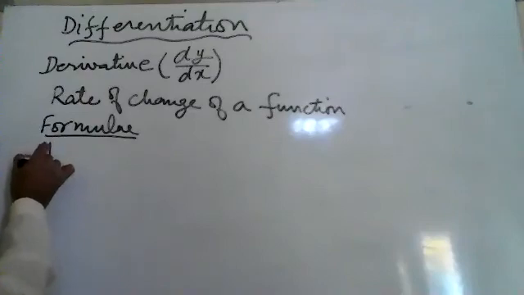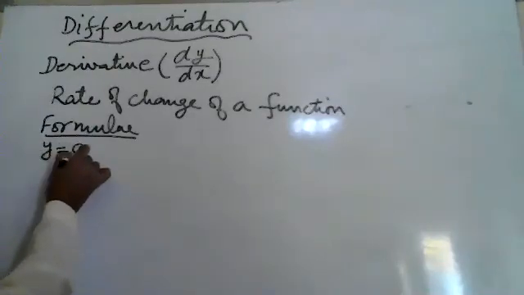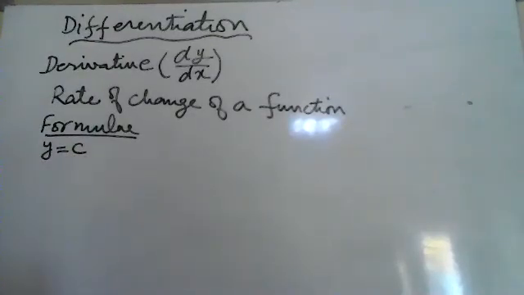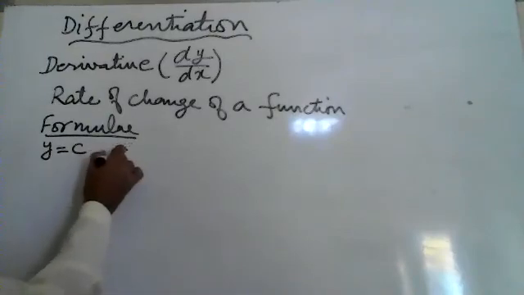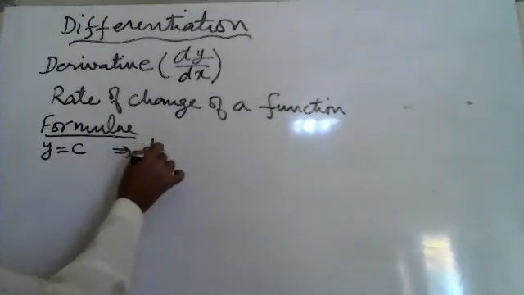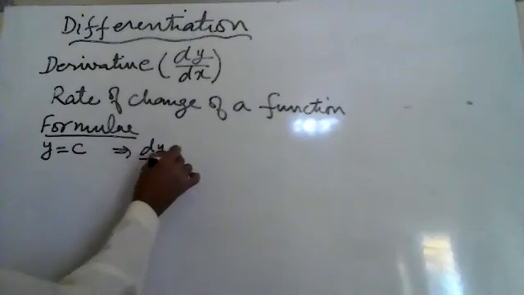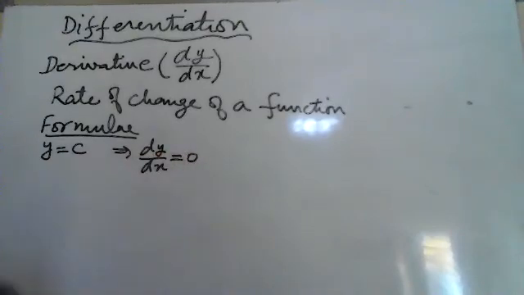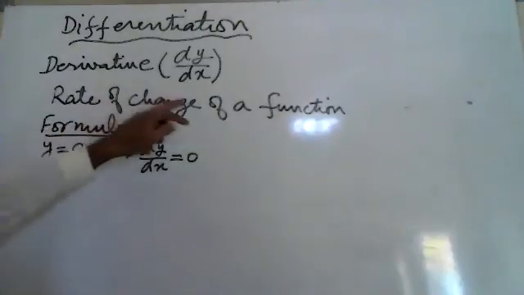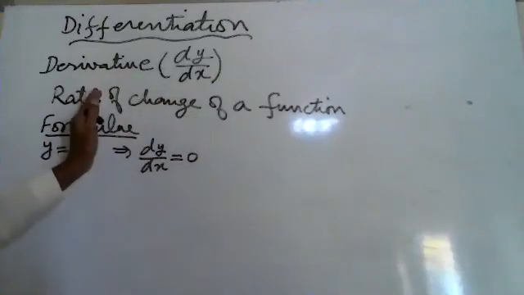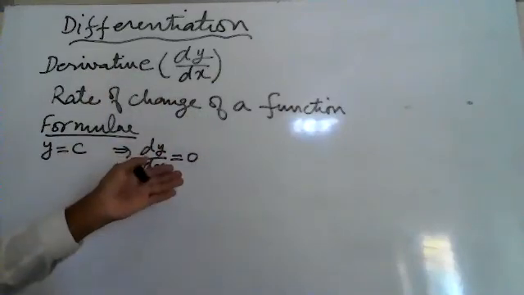If y is constant, then its derivative will be equal to 0. Because I told you derivative is the rate of change of a function. If it is a constant function, it means there is no change.